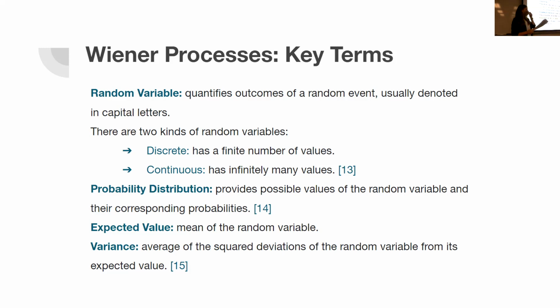Next, we have probability distribution, another important term, that gives us the possible values of the random variable and its corresponding probabilities. Then we have the expected value. The expected value is essentially the mean of the random variable, no more than that. And then variance is the average of the squared deviations of the random variable away from the mean, which is, again, the same as the expected value.